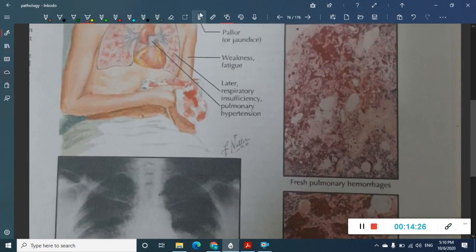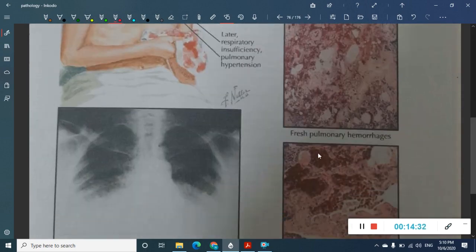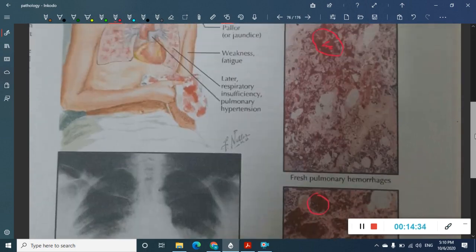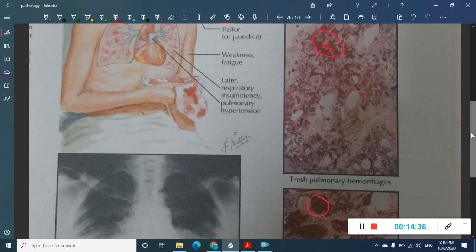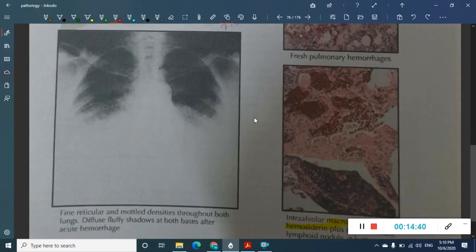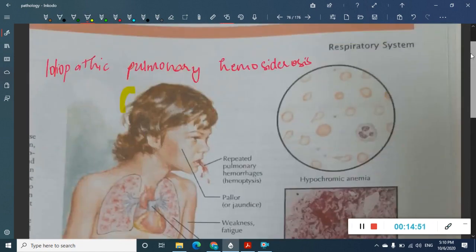See the difference here. I know this picture is not that good, but this is the red color. Okay, this is brown color. You can see a little change in the intensity. Actually you can clearly see the red and brown color. I'll check if I have other pictures. Okay, then here on the chest x-ray, you can see opacities or densities, which are fine reticular and mottled densities seen in both the lungs. So this is idiopathic pulmonary hemosiderosis.